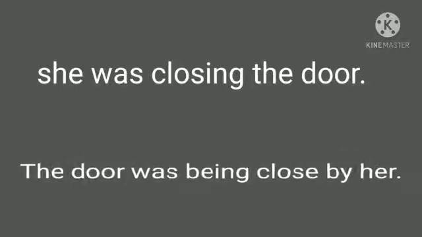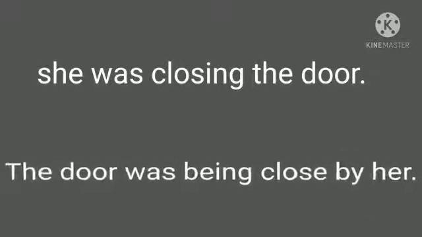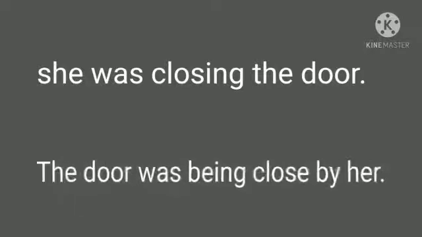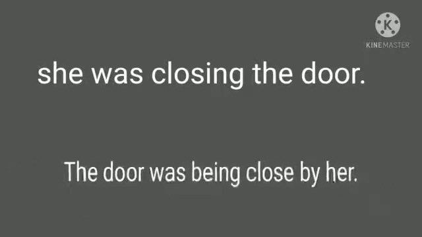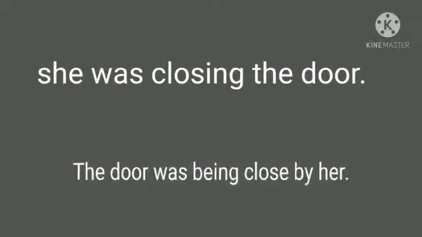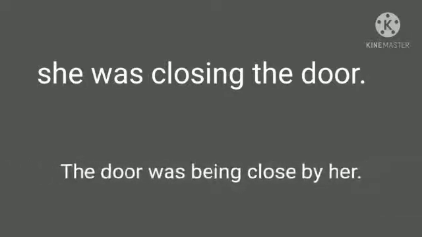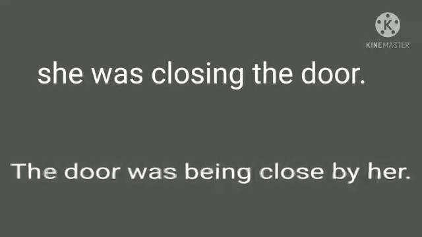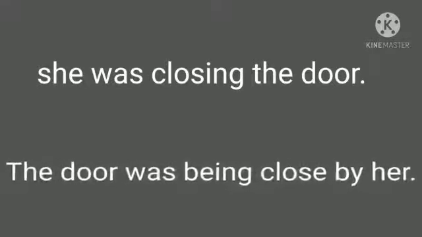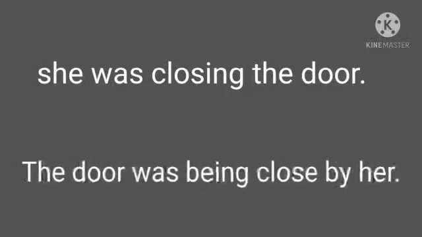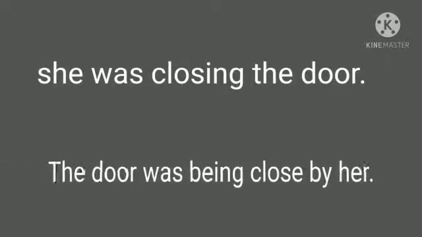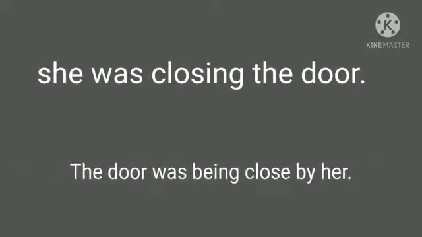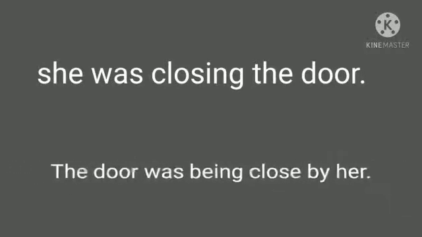If I give the second example, that will be they were discussing the matter, and the passive of this sentence will be the matter was being discussed by them. As you can see, according to the pattern of active, she was closing the door, the pattern is subject plus was plus V4 plus object.